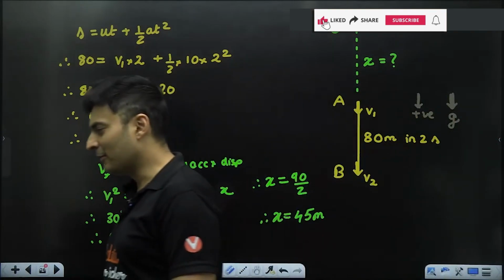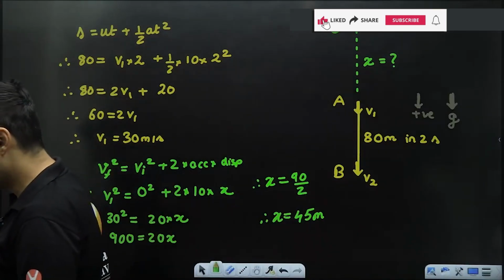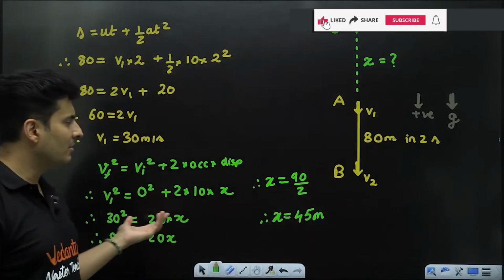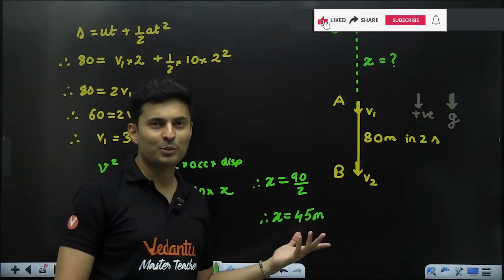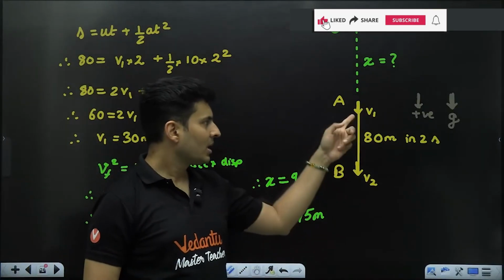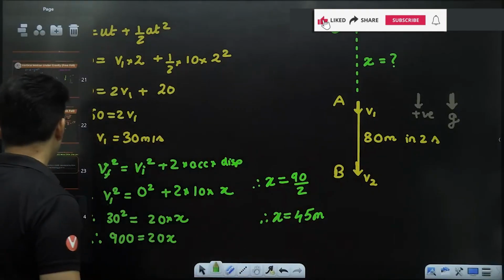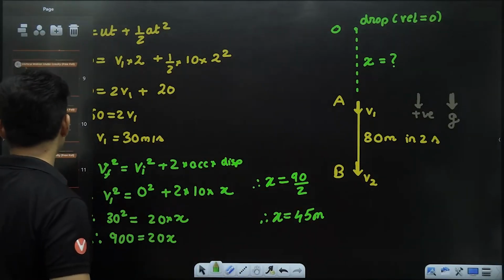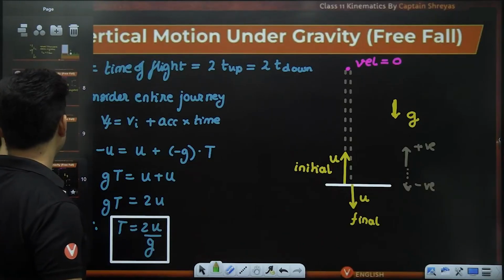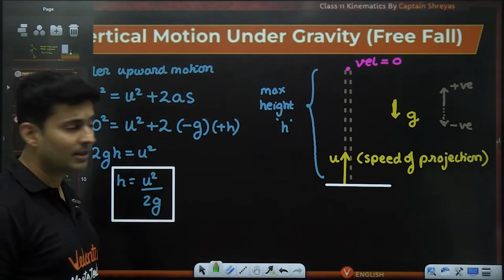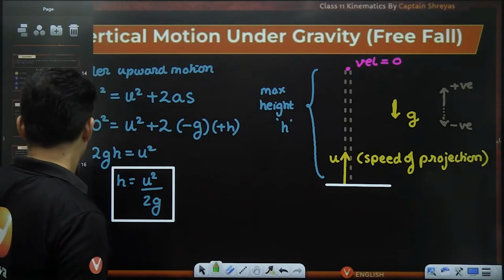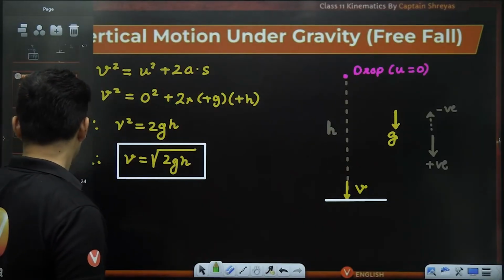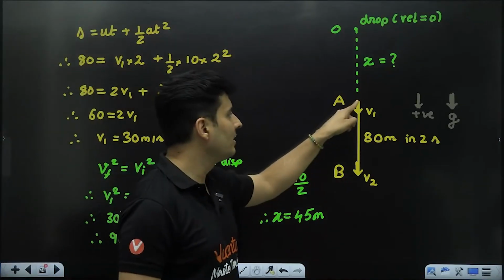Amazing. Loved it. Okay. Can we get a formula for V1 by some other method, some direct formula? There is no direct formula for V1, because whatever formulas I gave you over here are directly for initial speed being 0. So all these formulas are for when initial speeds are 0. Keep that in mind. For this particular question which we are solving right now, the initial speed here is not 0.